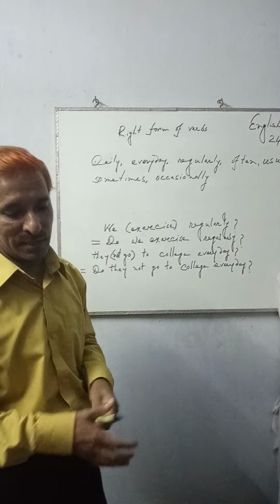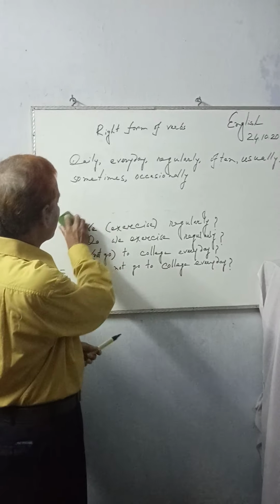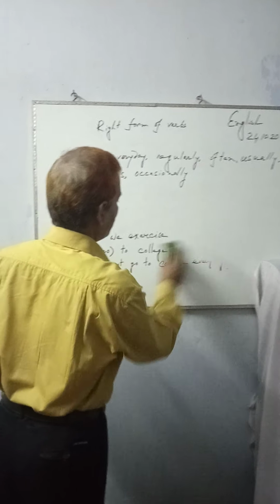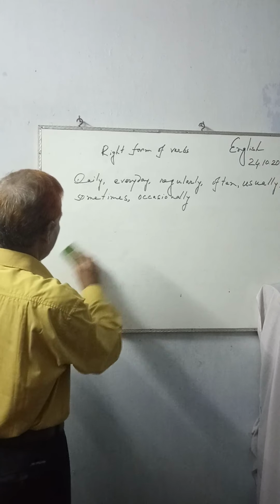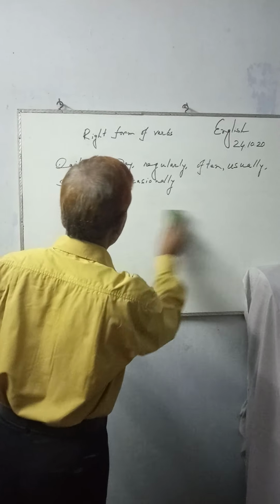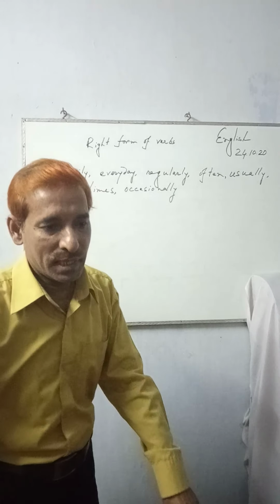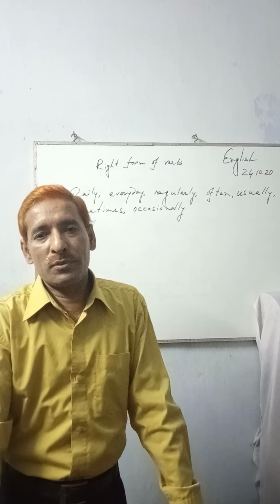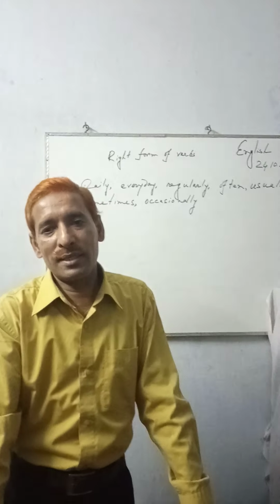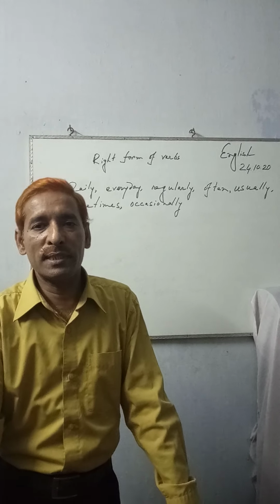There is another rule for present indefinite tense: if the sentence indicates a universal truth or habitual fact, then the sentence will be in present indefinite tense.